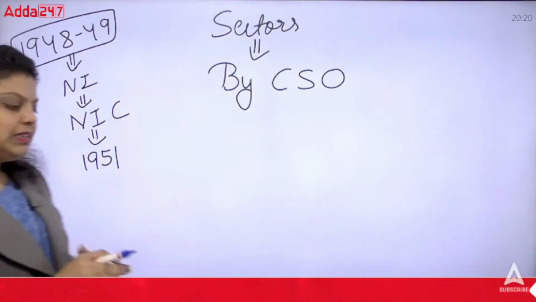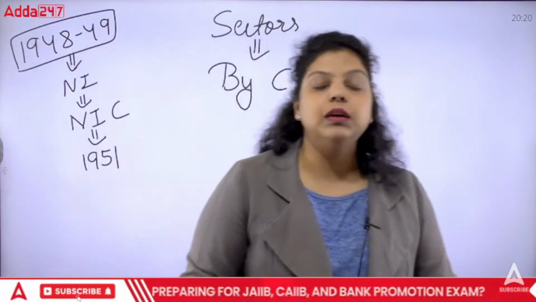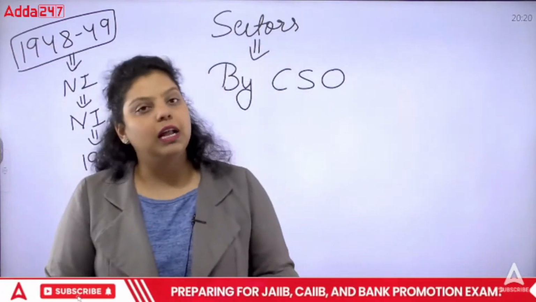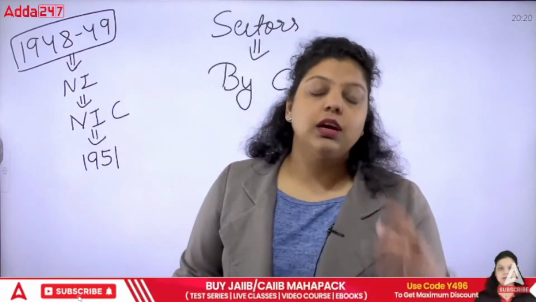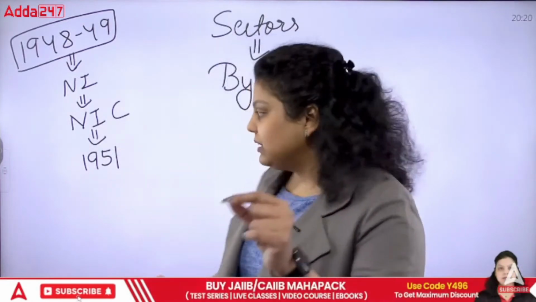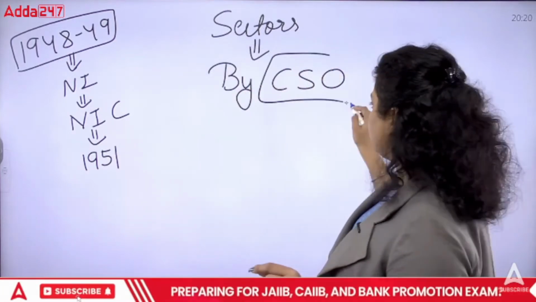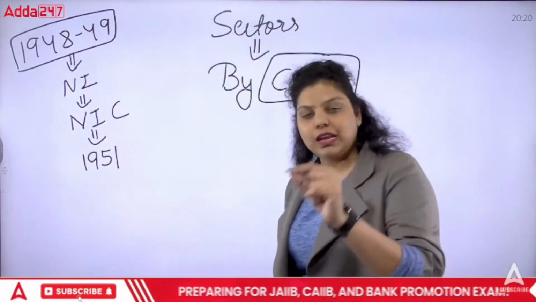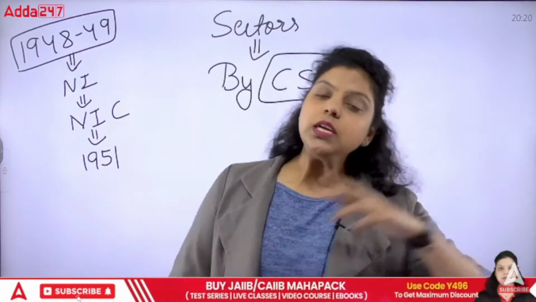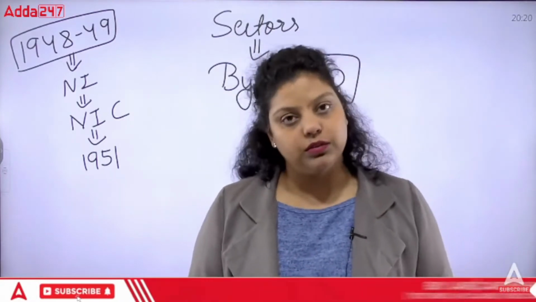After seeing this, the government decided that we need a proper organization to calculate our national income and our statistical data. For that purpose, in 1951, the government of India established the CSO. It used to be known as the Central Statistical Organization, and then it changed to the Central Statistical Office.